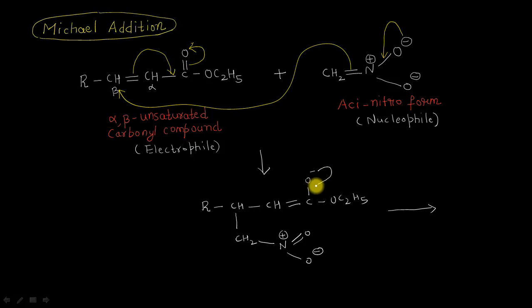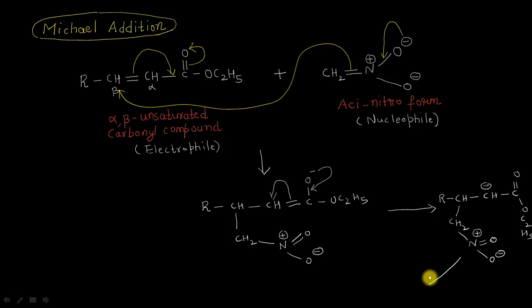This negative charge will go in between this oxygen and the carbon atom, sending these electrons onto this carbon atom, and it will appear on that carbon atom in the form of a negative charge, something like this. So here is my single bond, then carbon, double bond oxygen here, and this is the OC2H5 here. And with this carbon atom, I have this fragment CH2 and N double bond O, single bond oxygen negative here and a positive here on this side.